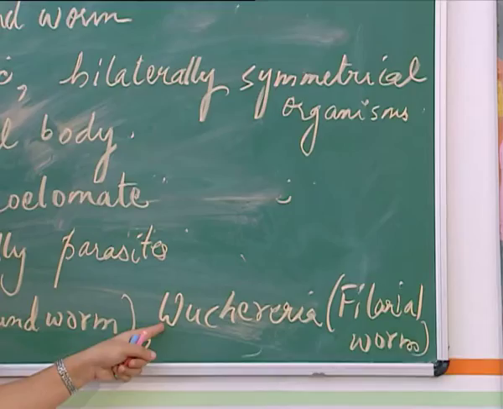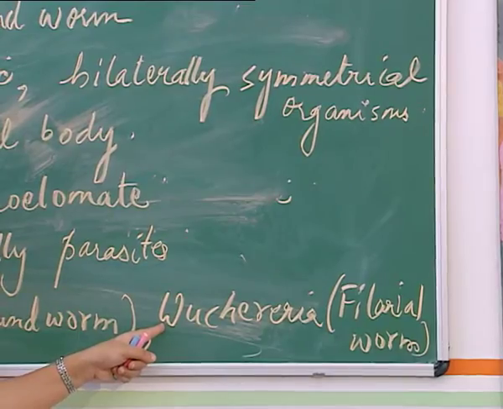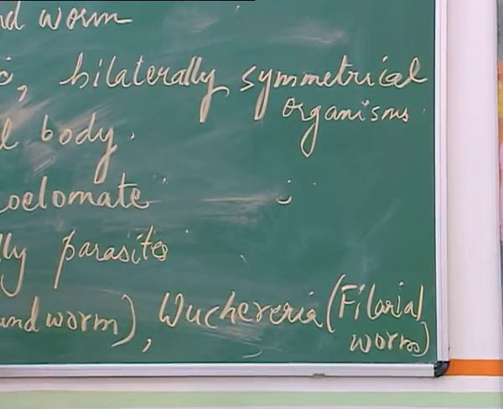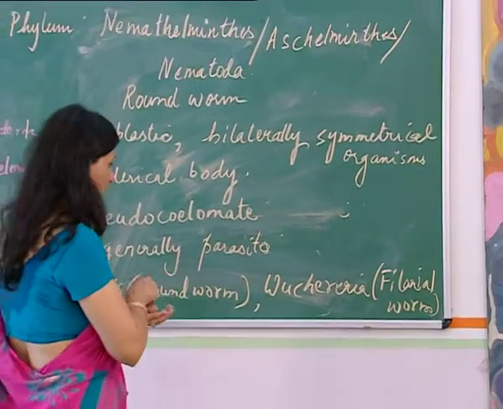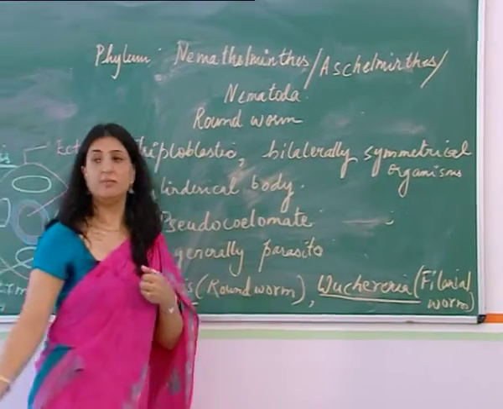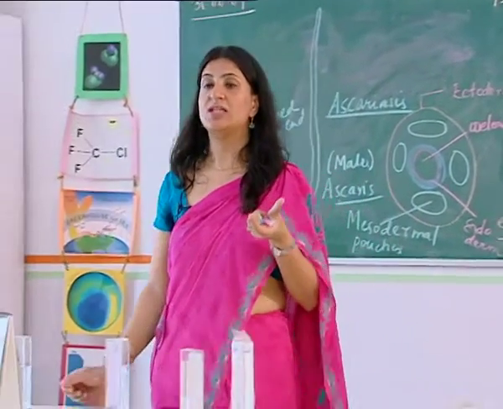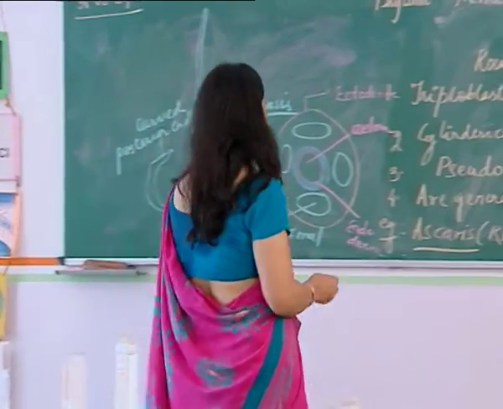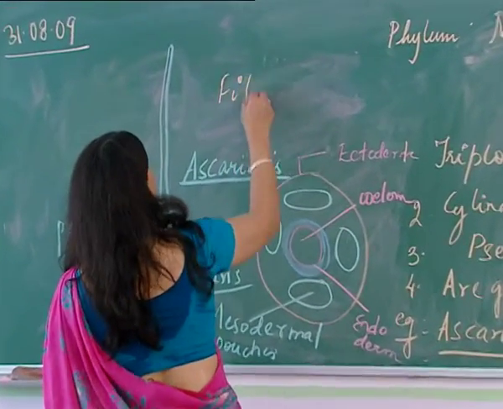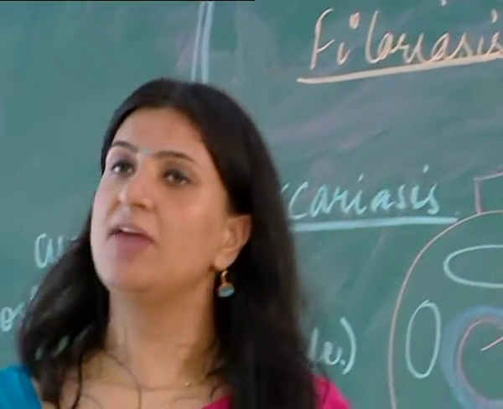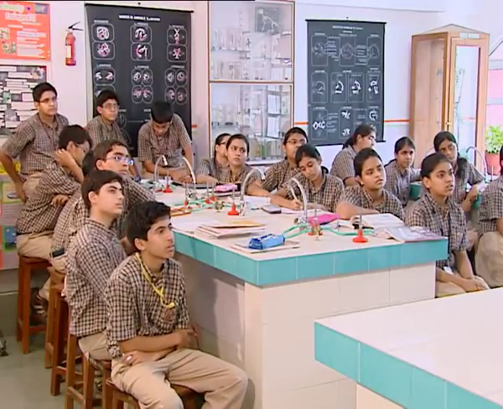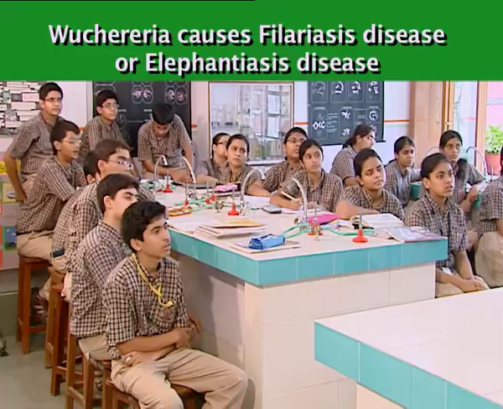Alright, now Wuchereria, which is another organism that I told you, a filarial worm, is another worm which causes infection in the human body, and the infection that this causes is in the lower limb. Okay, the disease which is produced by this organism, Wuchereria bancrofti, you should always underline the scientific names, Wuchereria bancrofti. It causes a disease which is called filariasis. The common name of Wuchereria bancrofti is filarial worm. Okay, so the disease that it causes is called filariasis, which is a disease of the limb.